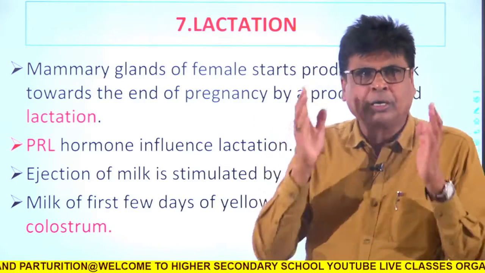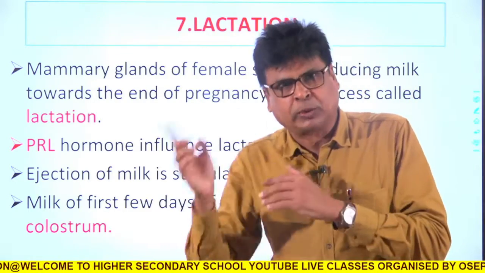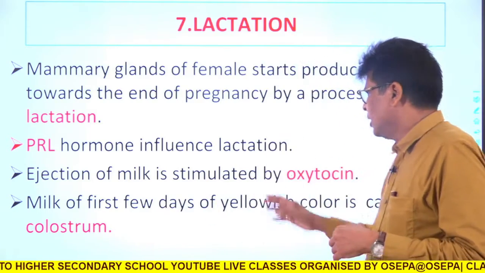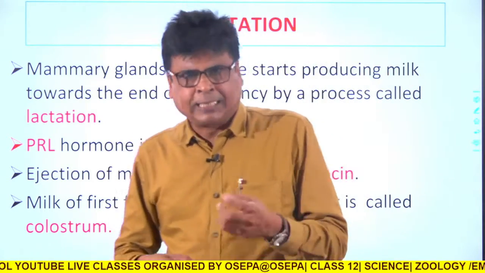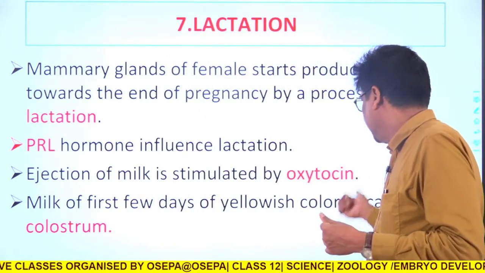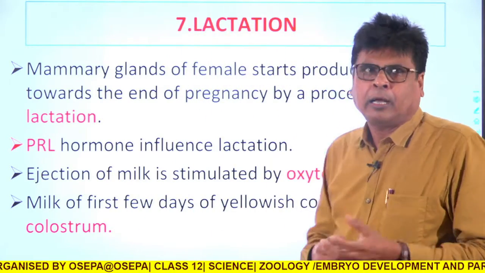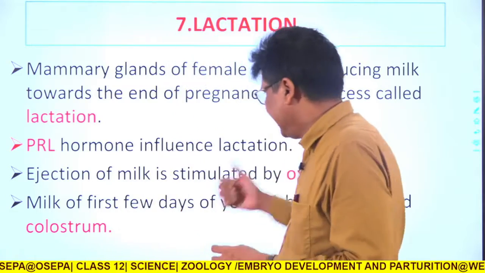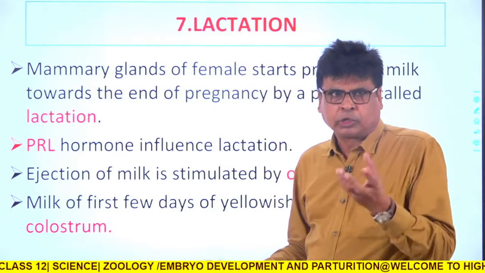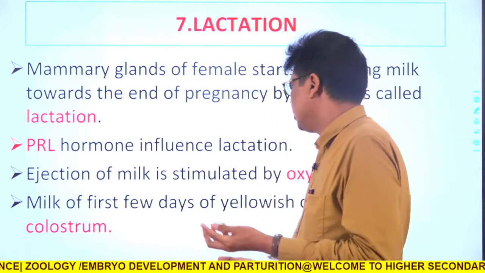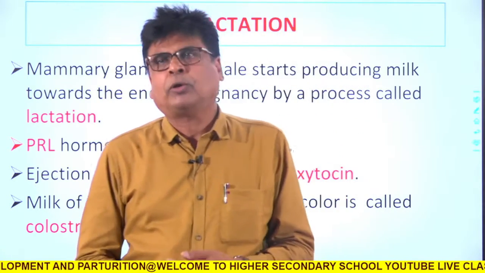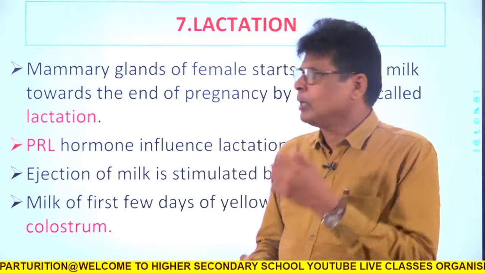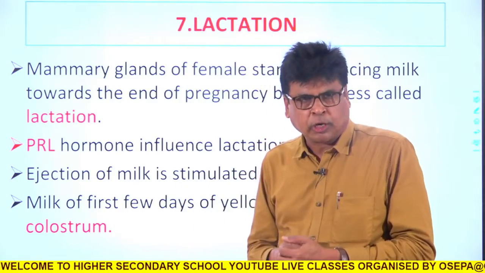That lactation generally occurs after parturition. The first few days of lactation generally contain milk which is yellow in color and rich in antibodies, and that is called colostrum. So colostrum means the first 2 to 3 days or first few days milk of the mother, secreted due to lactation.